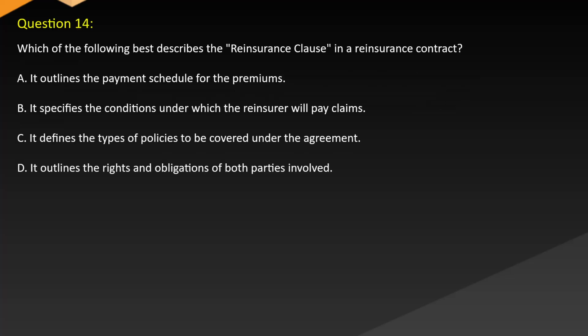Which of the following best describes the reinsurance clause in a reinsurance contract? A. It outlines the payment schedule for the premiums. B. It specifies the conditions under which the reinsurer will pay claims. C. It defines the types of policies to be covered under the agreement. D. It outlines the rights and obligations of both parties involved.